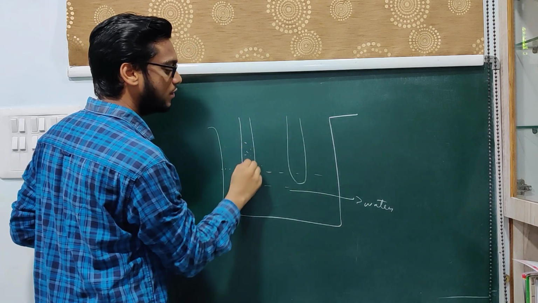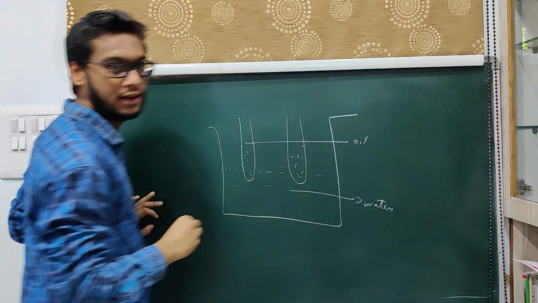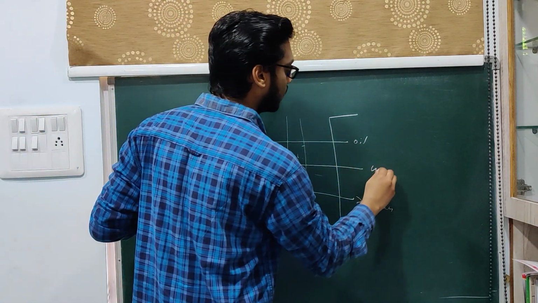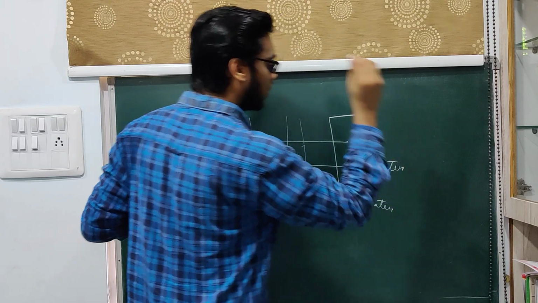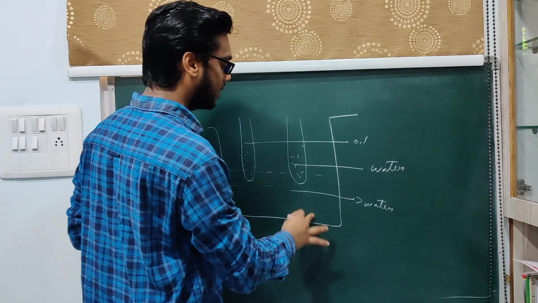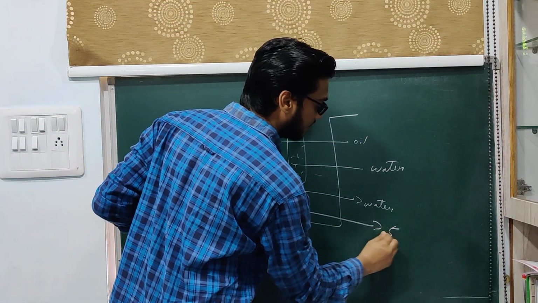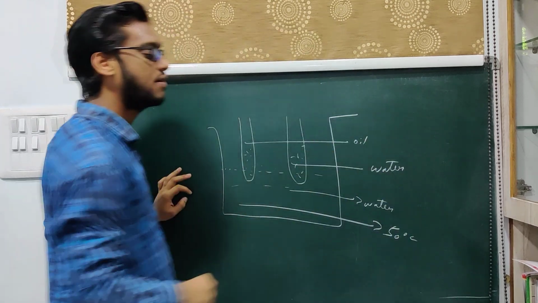This one you fill with oil and this one you fill with water. So: water, water, oil. Let us make the temperature 50 degrees Celsius.